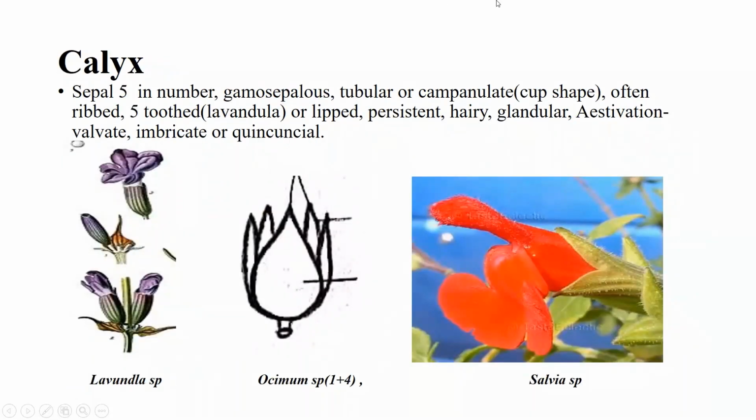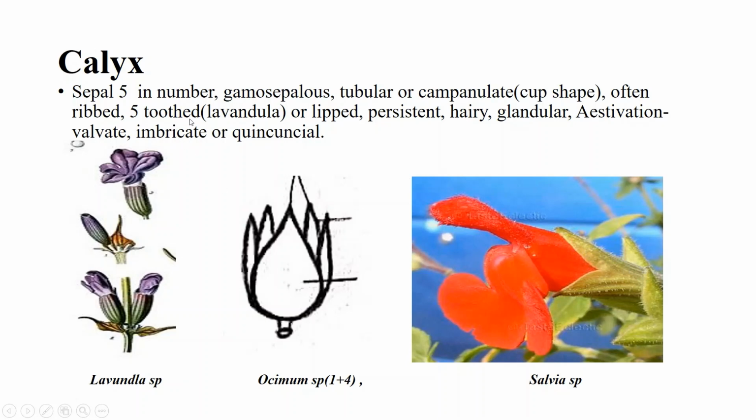Calyx. Sepals 5 in number. Gamosepalous means the sepals are fused. Tubular, they form a tube-like structure as in this Lavandula species. Here this calyx is forming a tube. Campanulate, forming a cup-shaped structure. Often ribbed, as you see in this Salvia species flower, the calyx is ribbed by these lines. So the calyx is ribbed in Salvia species.